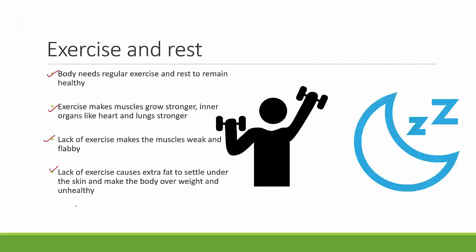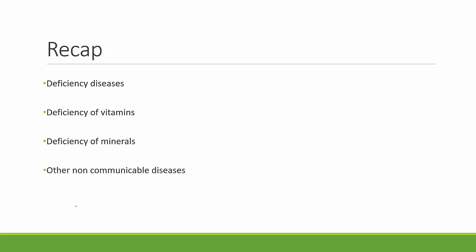With this, we complete the last and the final part of the chapter. Let's do a quick recap of what all we studied in this class. Firstly, we spoke about deficiency diseases. Then we spoke about deficiency of vitamins in detail. We looked into deficiency of minerals in detail. Then we spoke about non-communicable diseases. Lastly, we spoke about exercise and rest in maintaining a healthy and fit body. So this completes the chapter Food and Health.